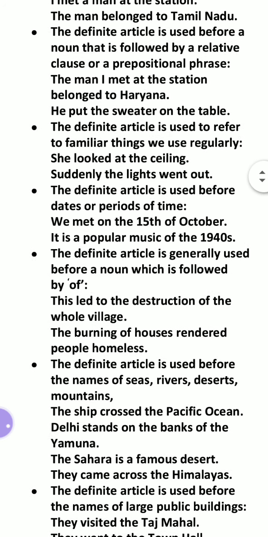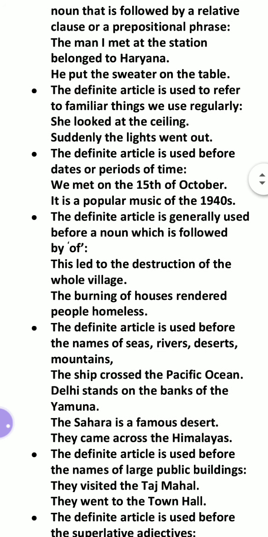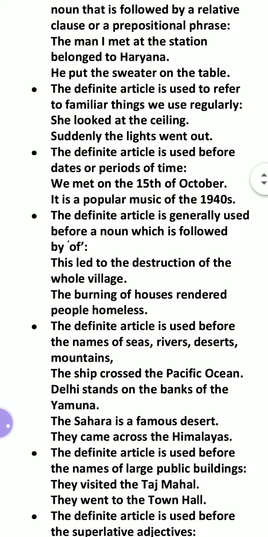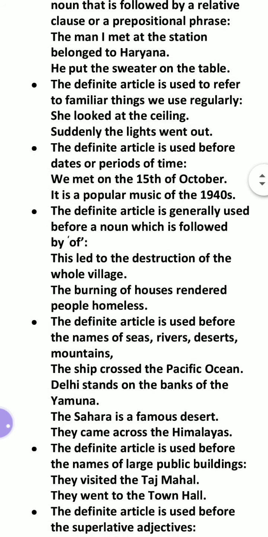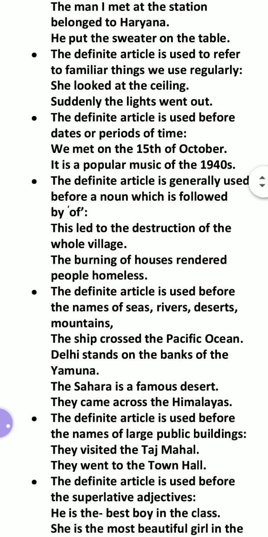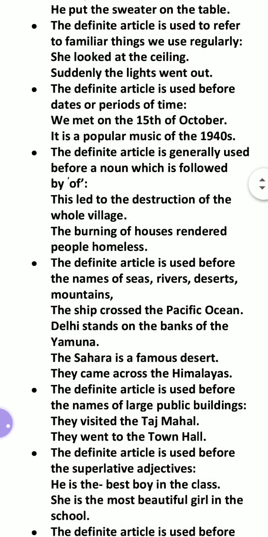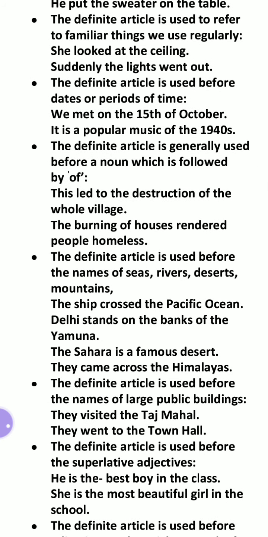The man belonged to Tamil Nadu. The article is used before a noun that is followed by a relative clause or a prepositional phrase. The man I met at the station belonged to Haryana. He put the sweater on the table. The definite article is also used to refer to familiar things we use regularly, like, she looked at the ceiling. Suddenly the lights went out.